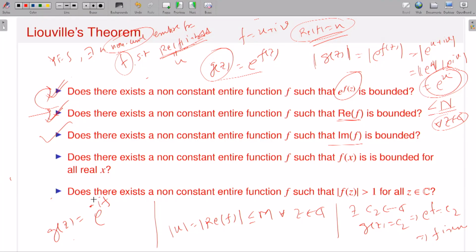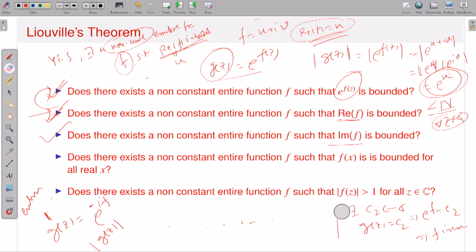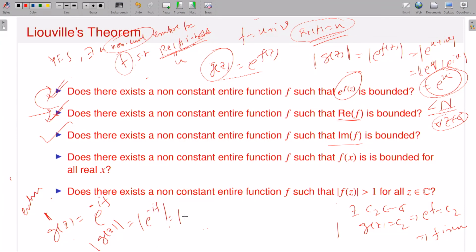Now again, f is an entire function, minus i times f is a constant times f, so this is also an entire function, and the exponential composed with an entire function is also entire. So therefore g is entire. That is one fact. Now what is the modulus of g(z)? If I calculate it, this is the modulus of e to the power minus i f, which is the modulus of e to the power minus i(u plus iv), which is the absolute value of e to the power minus iu times e to the power v. And this is exactly equal to 1, because u is real valued.